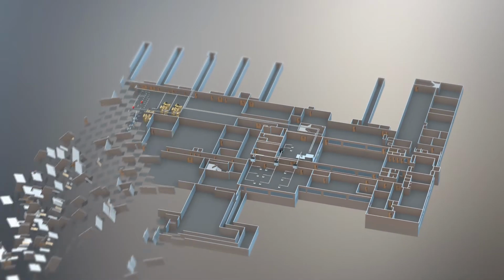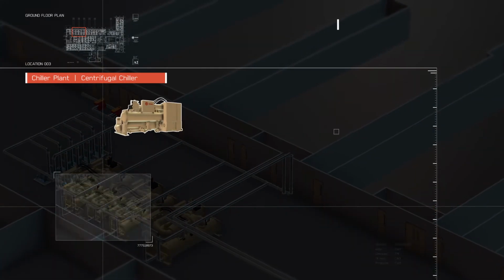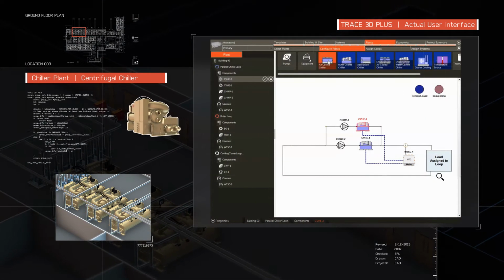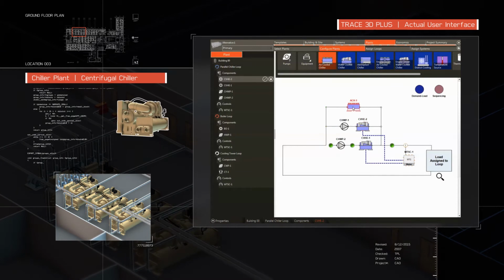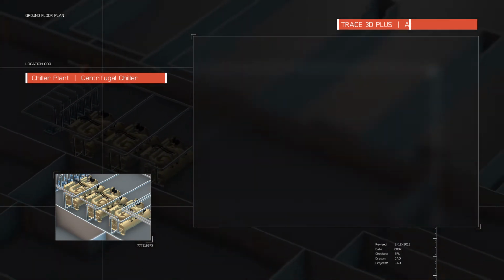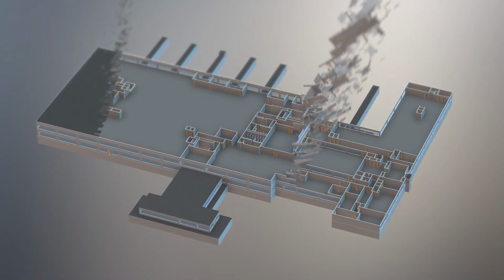Trace 3D Plus is flexible and intuitive, with built-in validations and the ability to share libraries and results within a single project file. Trace 3D Plus gives you enhanced model accuracy because it was built on the globally respected EnergyPlus platform.